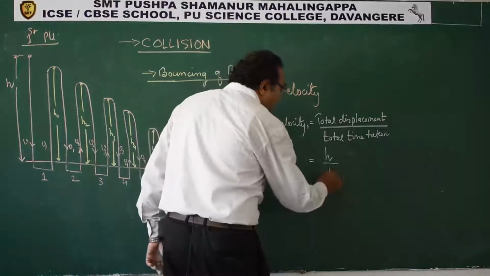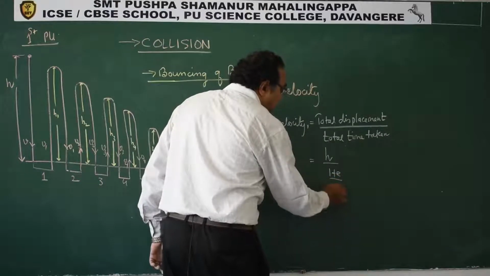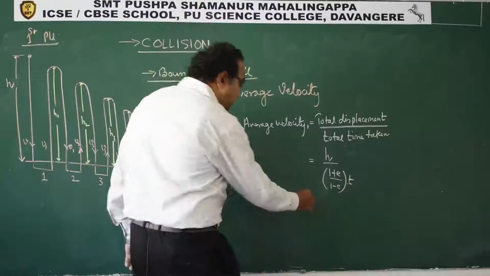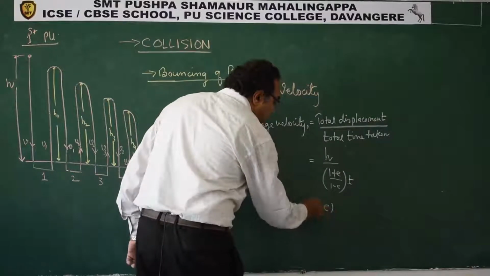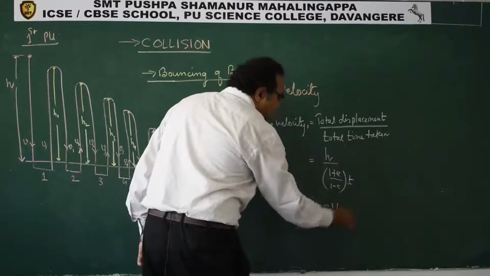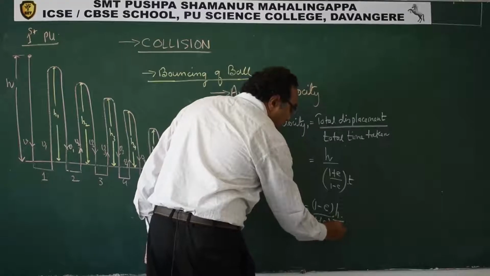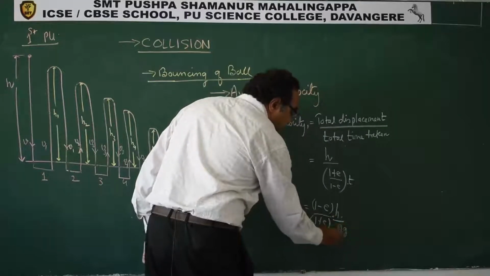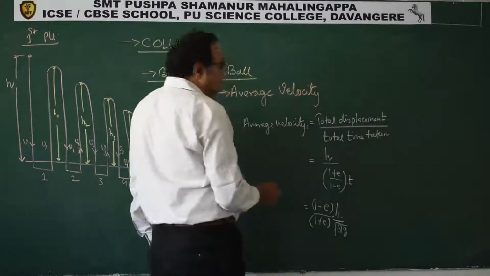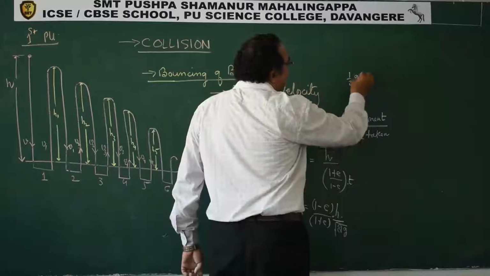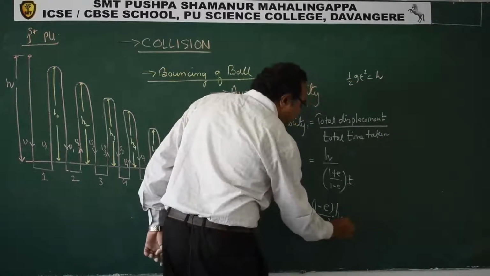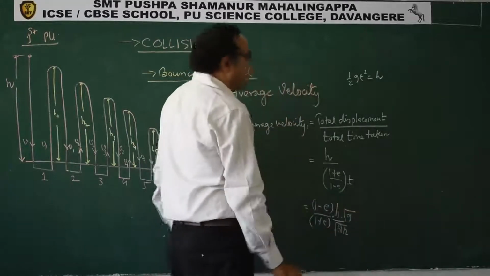This we get as 1 plus e by 1 minus e times t. This is what we have seen. So what we get now? This is 1 minus e by 1 plus e and h. T will be what? This is root of 2h by g, and we have seen h is equal to half g t square. So you get this as 2 into h, and g is in the denominator, right?